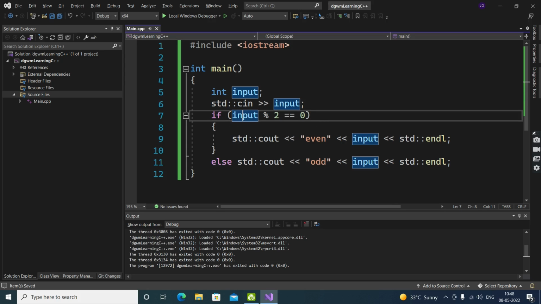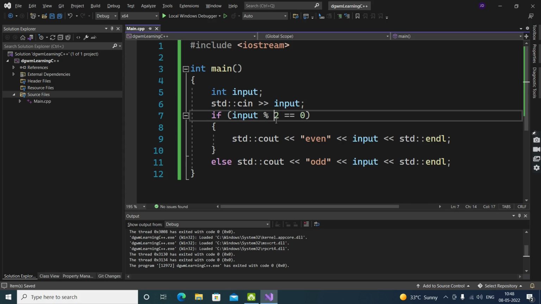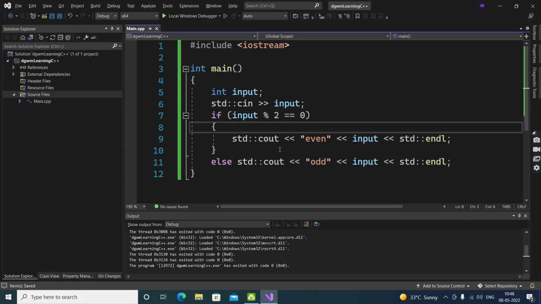One modulus 2 will divide 1 with 2. While dividing, we focus on our quotient, but while doing mod, we focus on the remainder. What is the remaining value? What is the remainder? We will put that.